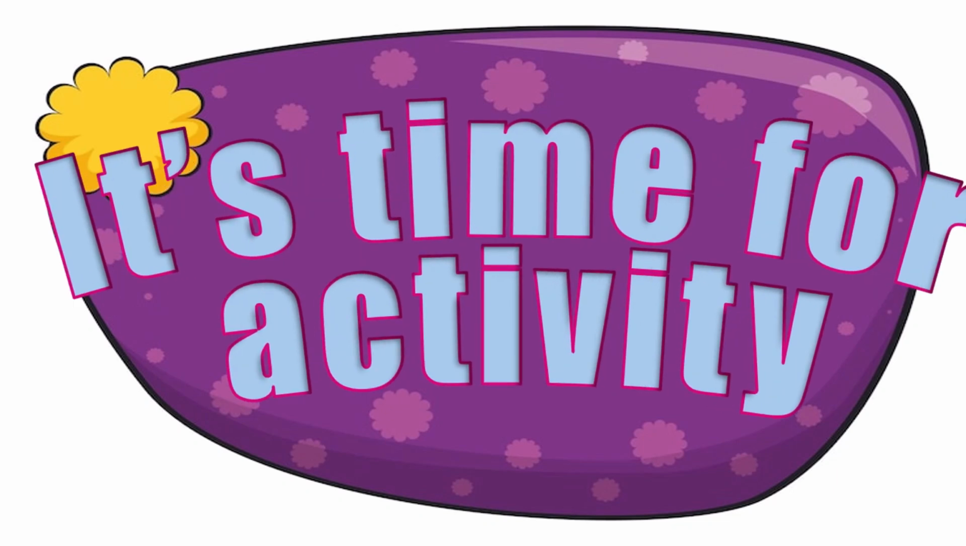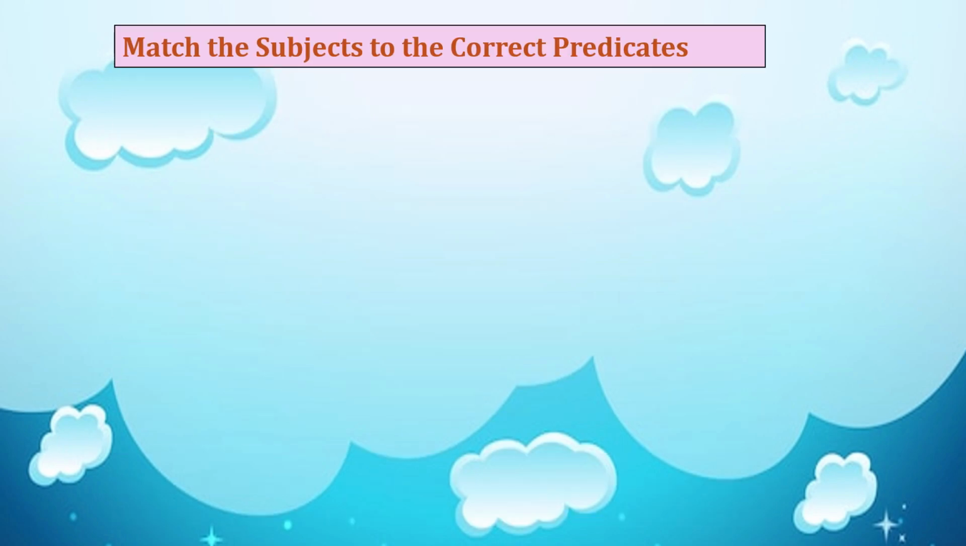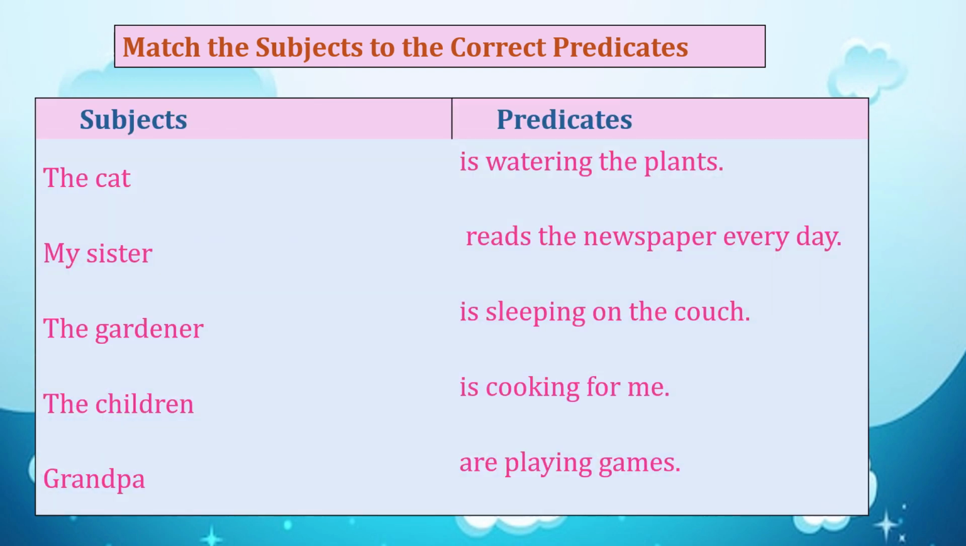It's time for activity. So students, the more you practice, the more you will understand. Let's start with the activity: match the subject to the correct predicates. Here I have many subjects and many predicates. We will match the subject with the correct predicate that matches it perfectly. Number 1, the cat. I will match it with is sleeping on the couch. The cat is sleeping on the couch.